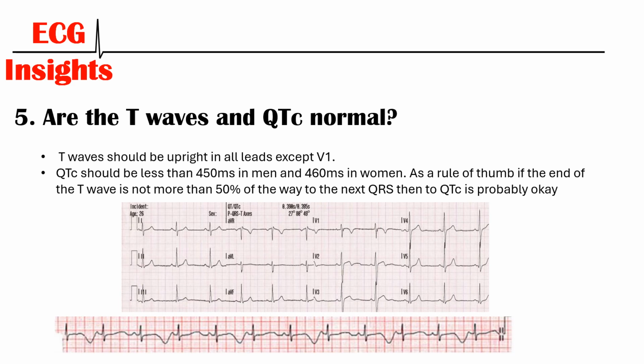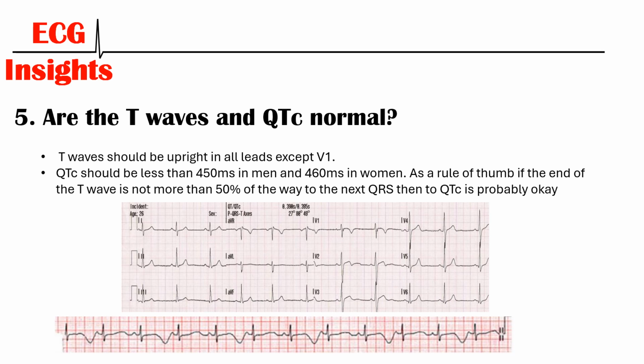Additionally, we need to look at the QTC. So that's the duration of the QRS complex and the T wave combined. Now, this should be less than 450 milliseconds, and that's typically calculated for you on the tracing. As a general rule of thumb, if the end of the T wave is less than 50% of the way to the next QRS complex, then the QTC is probably okay.